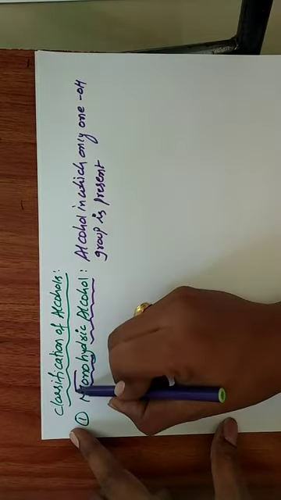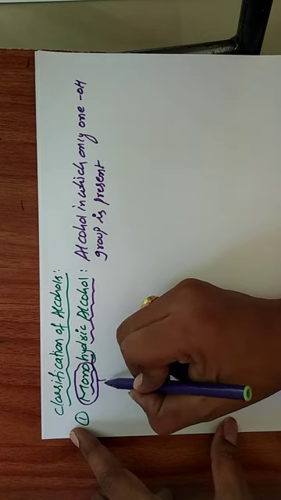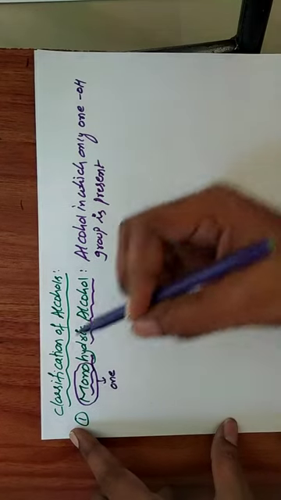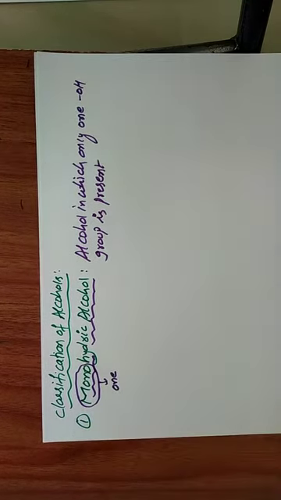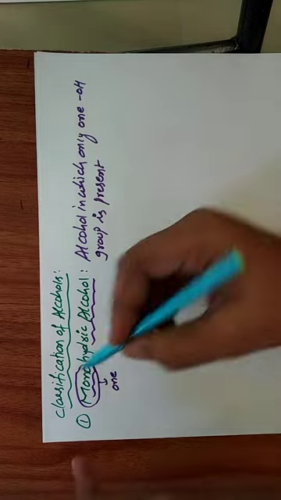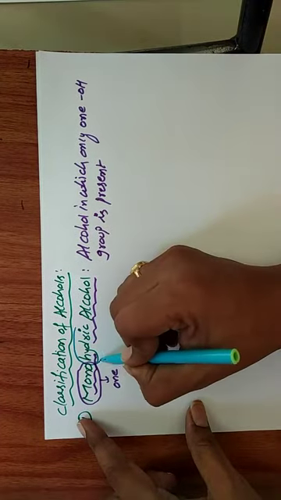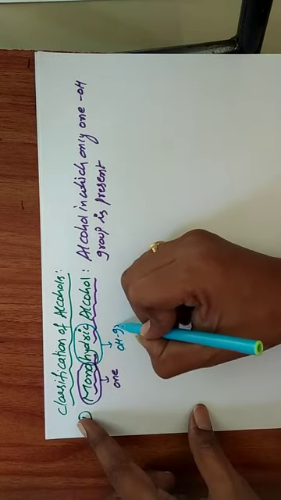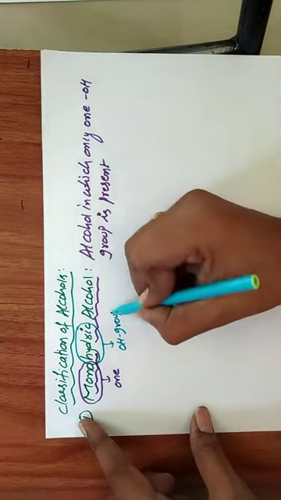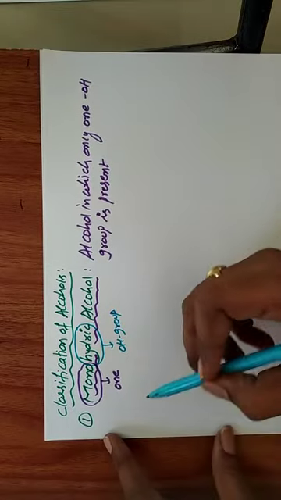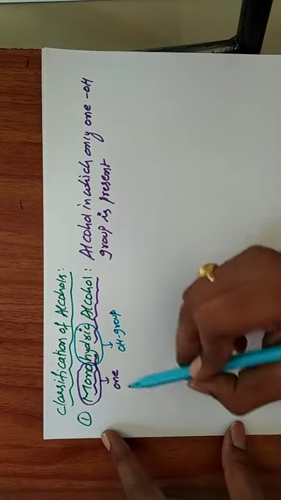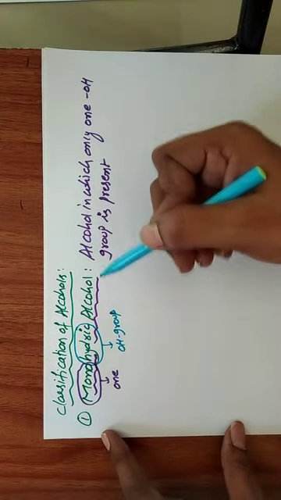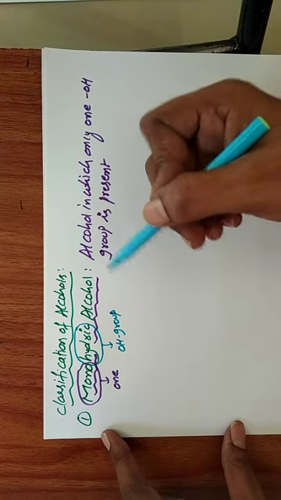What is the meaning of mono? Mono means one, hydric means OH group. So that's easy to understand that definition. Monohydric alcohol, one OH group containing alcohol, is called monohydric alcohol.